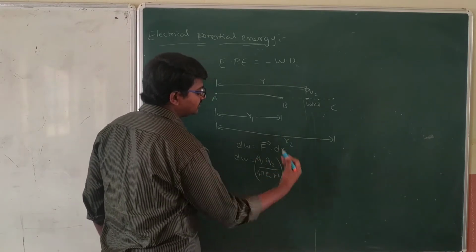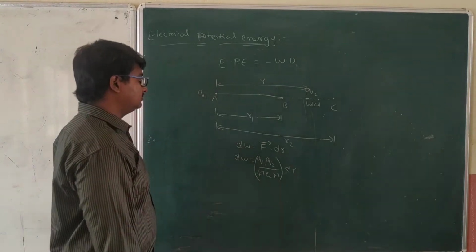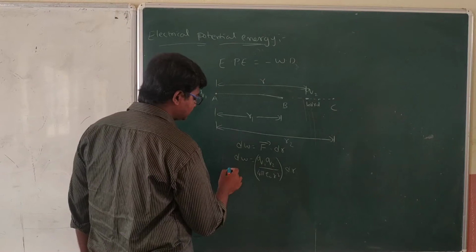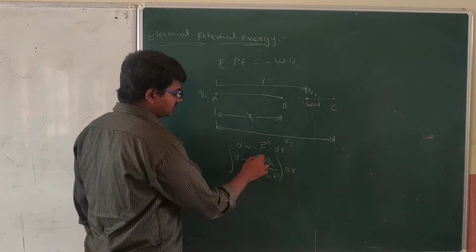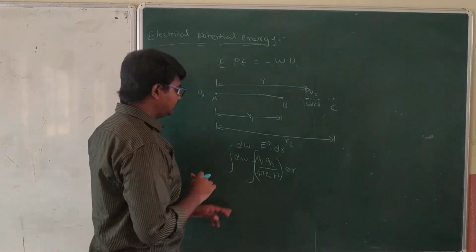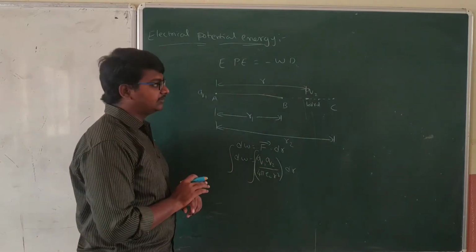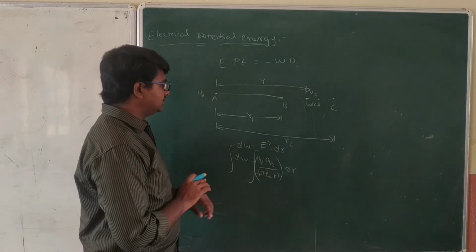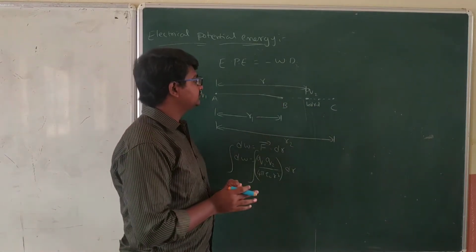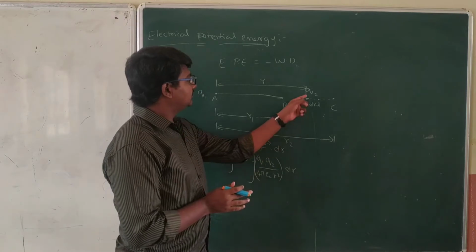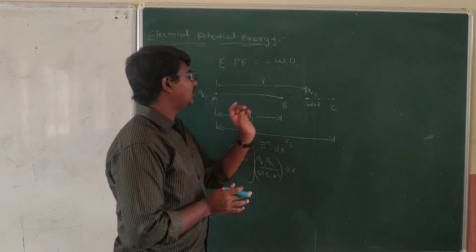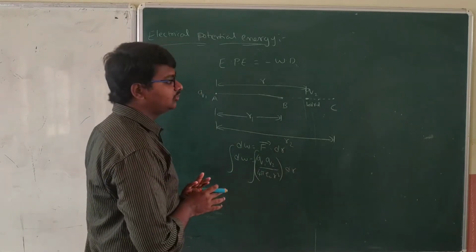into dr. Now we need to do some integration, integrating both sides. Now we have to see the limits also. What are the applicable limits here? If you see carefully, from B to C you have the limits from R1 to R2. From the diagram you are able to understand, right?